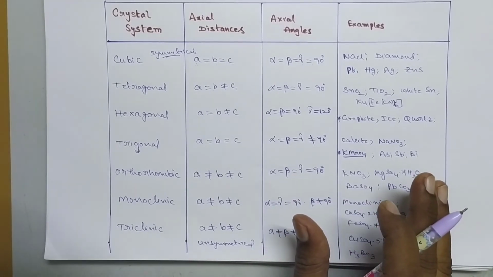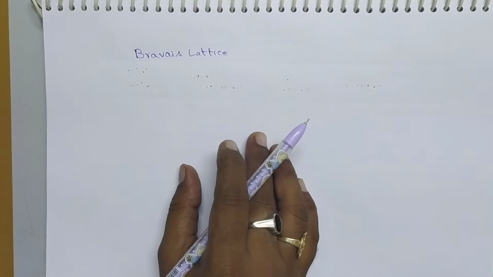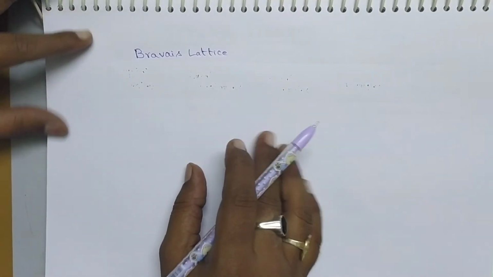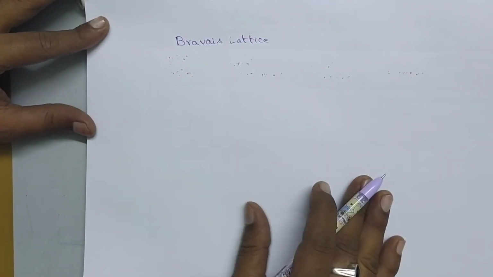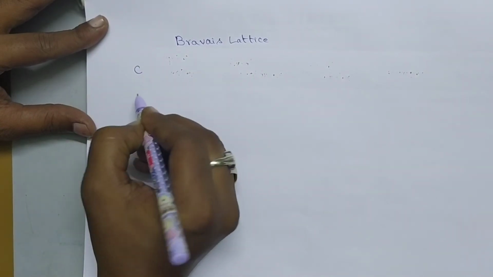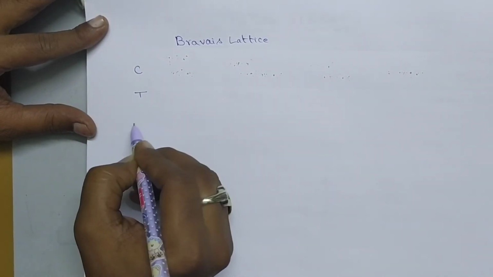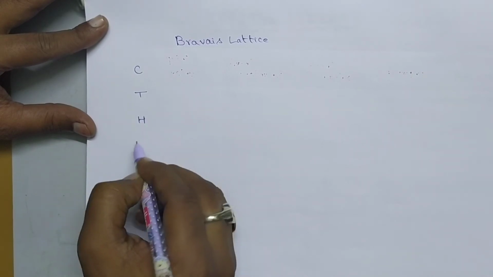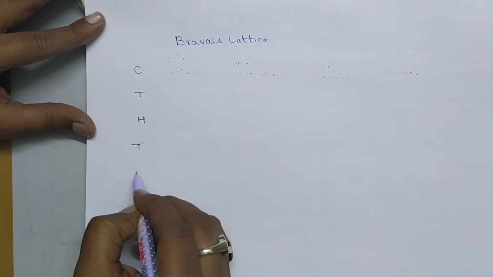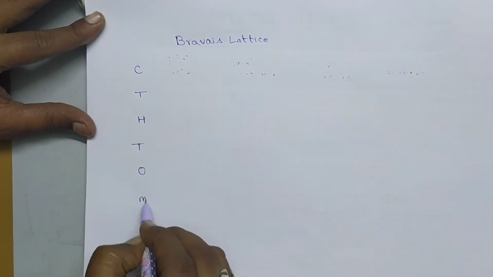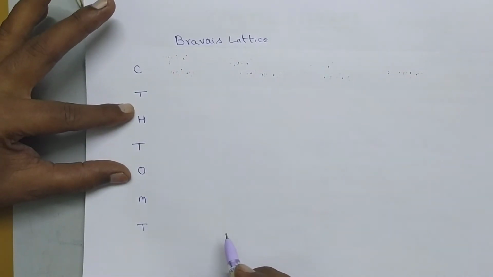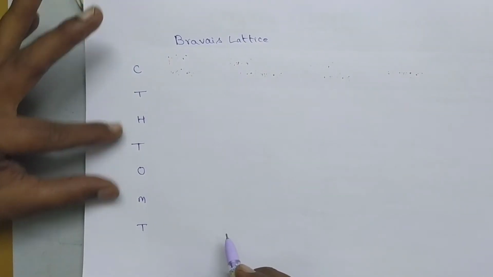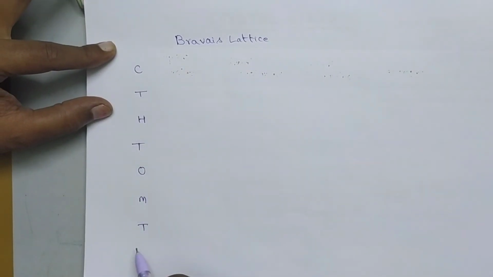So now let us come to Bravais lattice. So this Bravais lattice means these 7 types of crystal systems can be arranged in 14 different ways. So what are the 7 types of crystal systems? Cubic, next tetragonal, hexagonal, trigonal, orthorhombic, monoclinic and triclinic, CTHTOMT. So these are the different crystal systems.